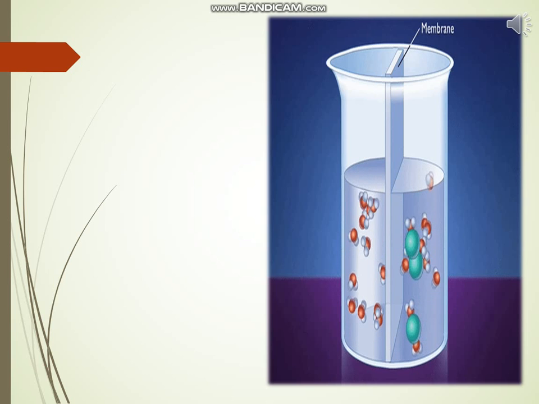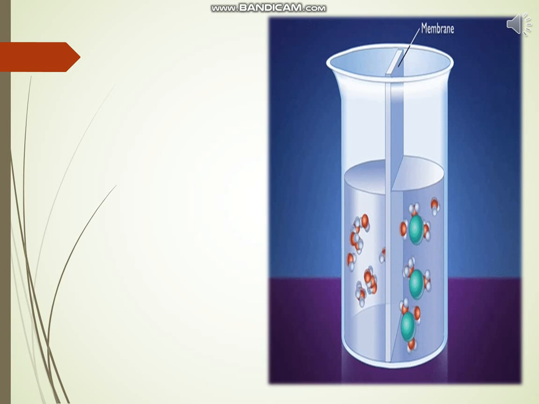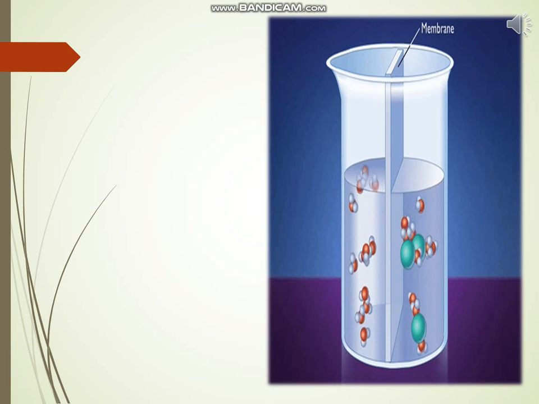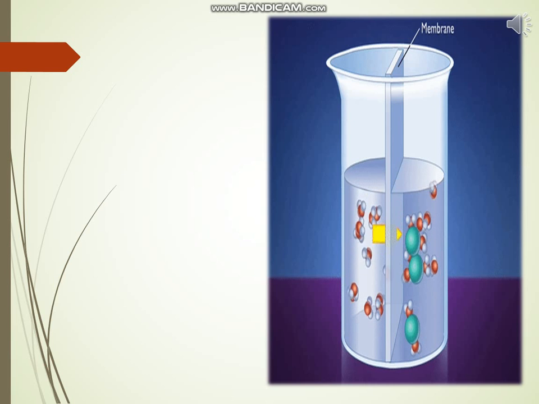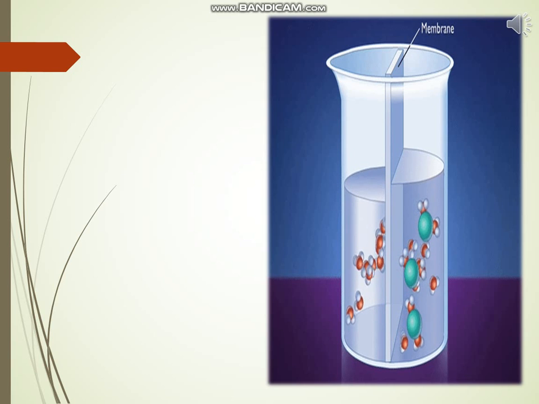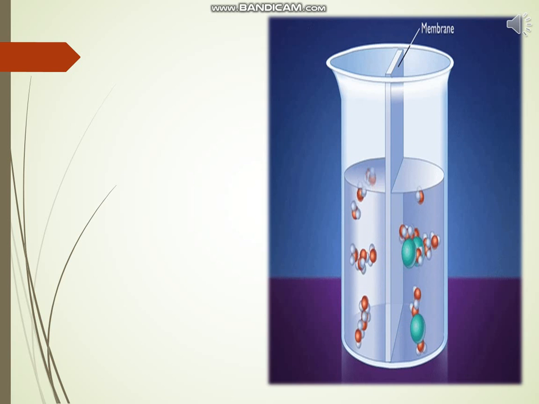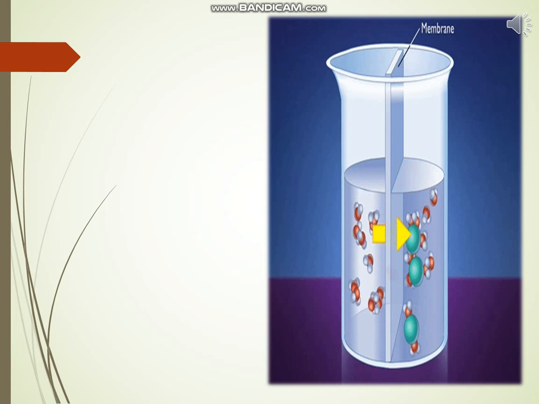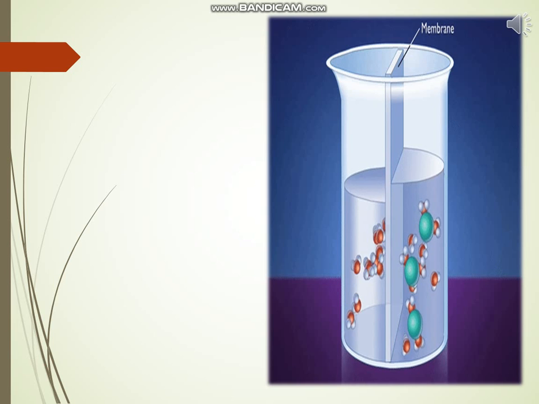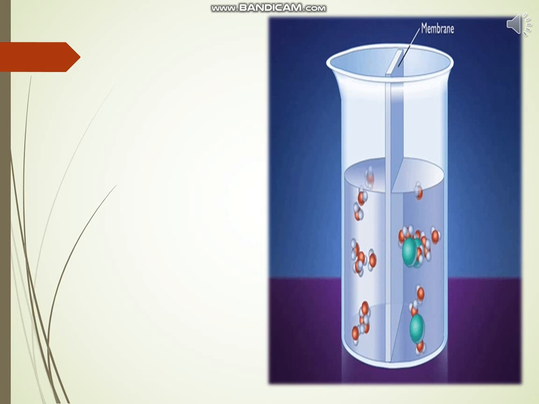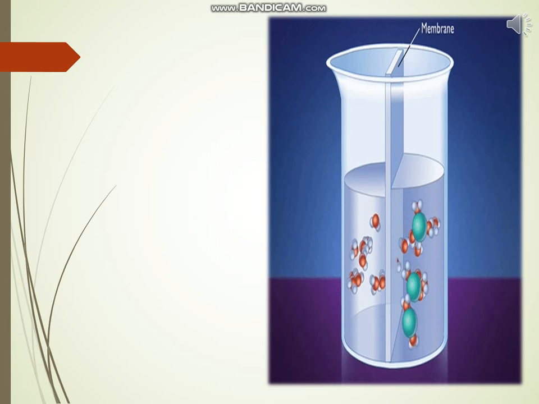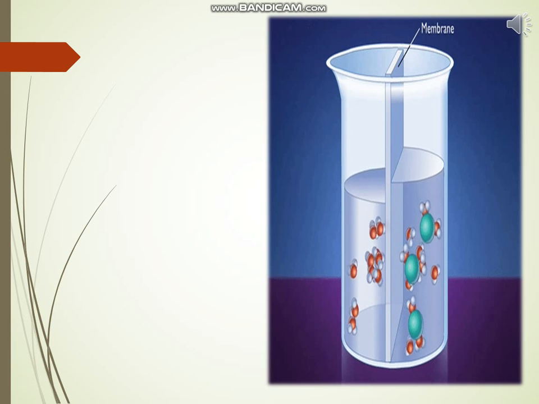For example, a substance like CO2 accumulates in higher concentration inside the cell. In the cell's external environment, the concentration of CO2 is low as compared to that inside the cell. As soon as there is a difference of concentration of CO2 inside and outside a cell, CO2 moves out of the cell from a region of high concentration to a region of low concentration, outside the cell by a process of diffusion.